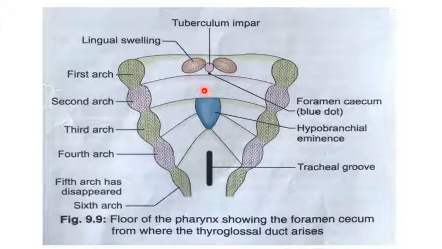Now, the thyroid gland is endodermal in derivative. It is derived from the thyroglossal duct, which arises just behind the tuberculum impar in the ventral part of the primitive pharynx. Now, this is the tuberculum impar. Behind it there is a foramen cecum, black in color. This is the remnant of the thyroglossal duct.